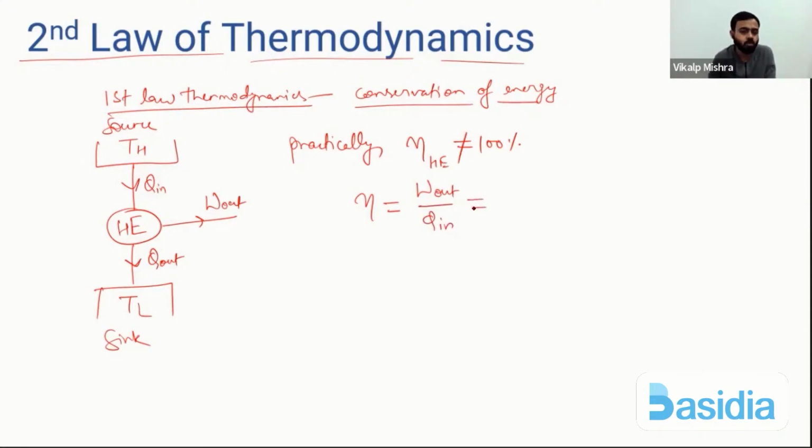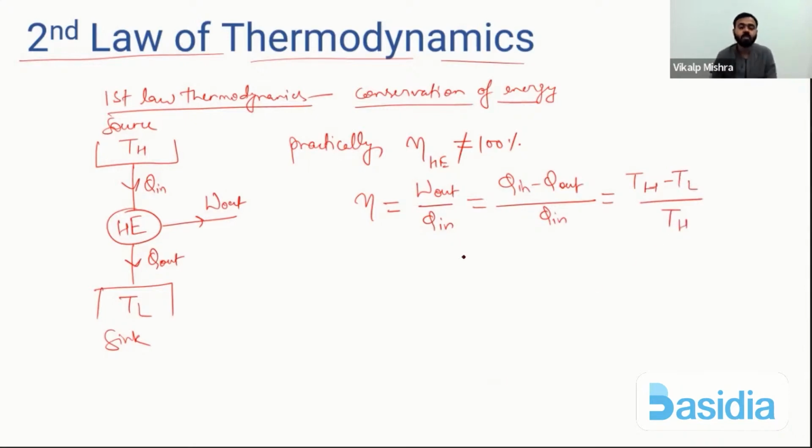Work output we can write as Q in minus Q out, divided by Q in. And this we can write as TH minus TL divided by TH.